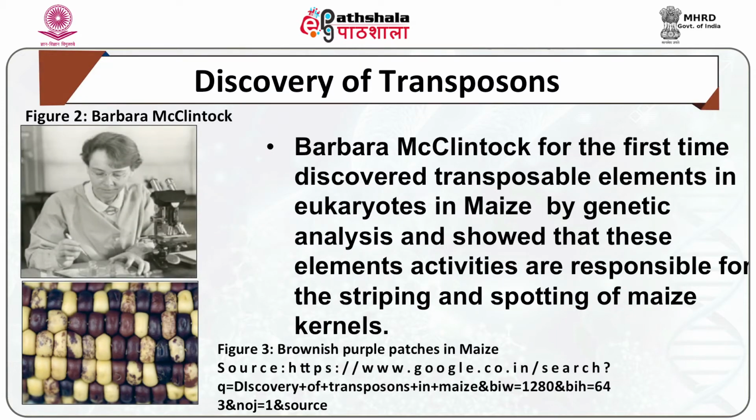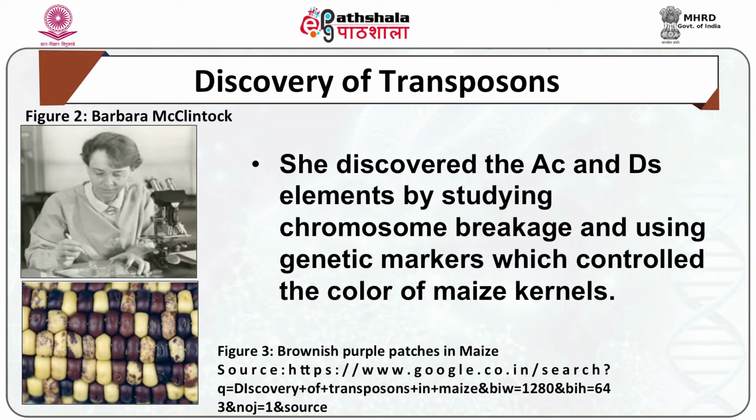Now, the discovery of these transposons. Barbara McClintock for the first time discovered transposable elements in eukaryotes, in maize, by genetic analysis and showed that these elements' activities are responsible for the streaking and spotting of maize kernels. She discovered the Ac and Ds elements by studying chromosome breakage and using genetic markers which controlled the color of maize kernels.